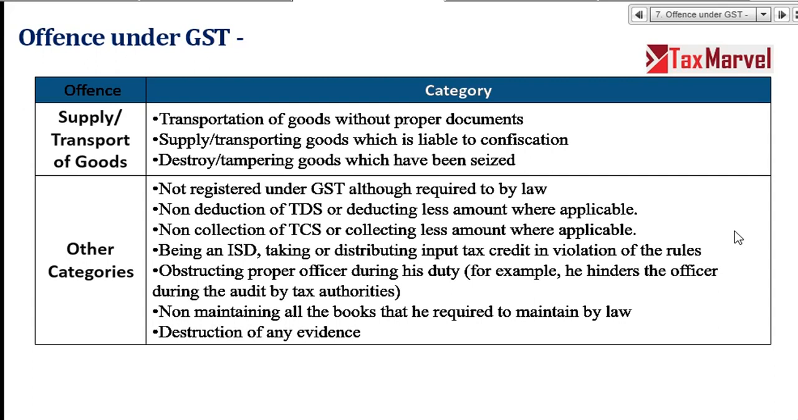Offense. Right? Officer has come and he has said, hey, you go, I don't want to talk to you. I will not let you enter in the premises. So, obstructing an officer on duty is also an offense. Not maintaining all the books required by law is also an offense. So, you should at least know which books you have to maintain. So, if the time will permit, we'll see. Destruction of any evidence. So, department has come and you have torn your sales invoice and thrown it. Destruction of any evidence. All these are your offenses, right?